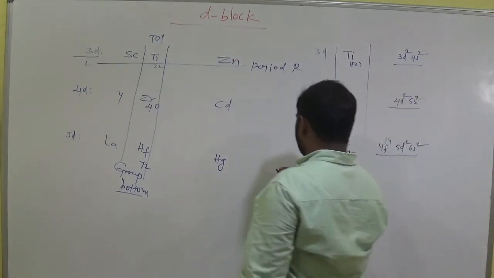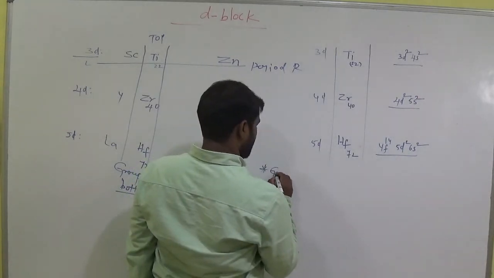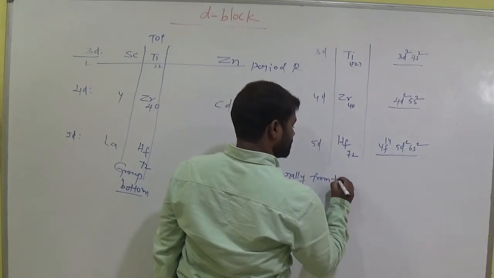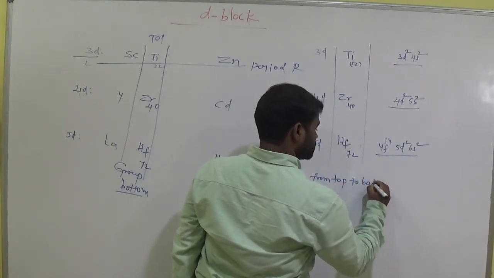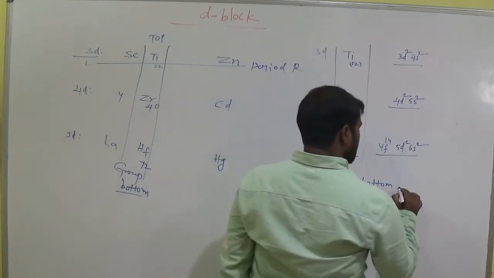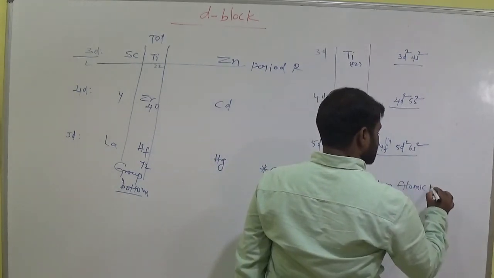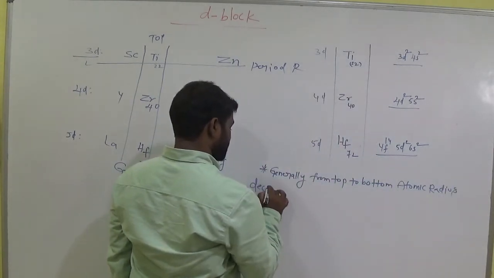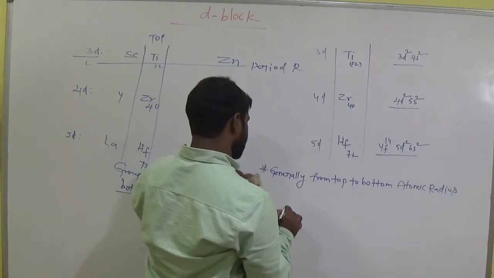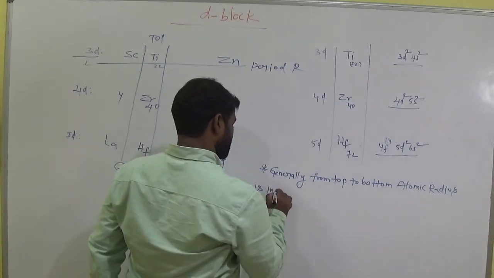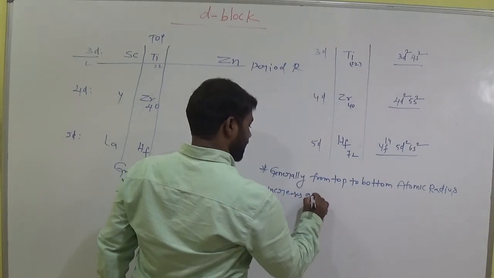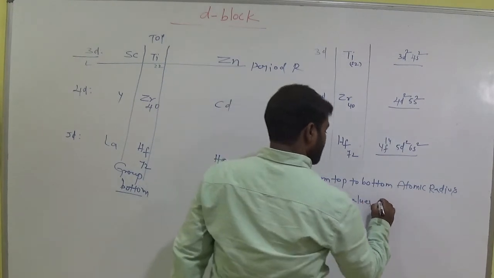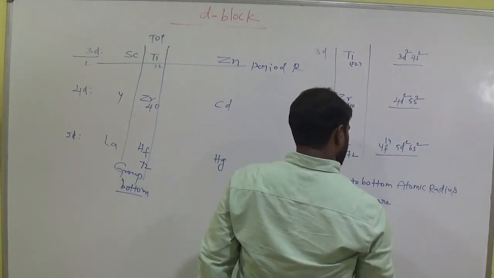So generally from top to bottom, atomic radius increases and ionization energy values decrease.